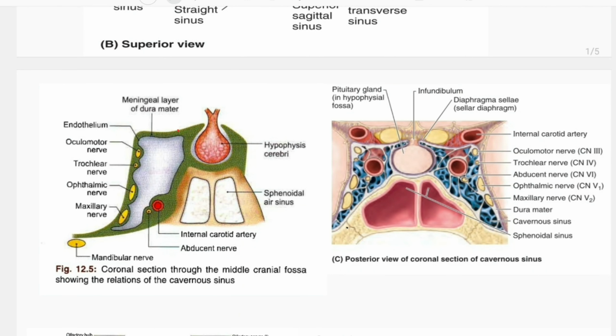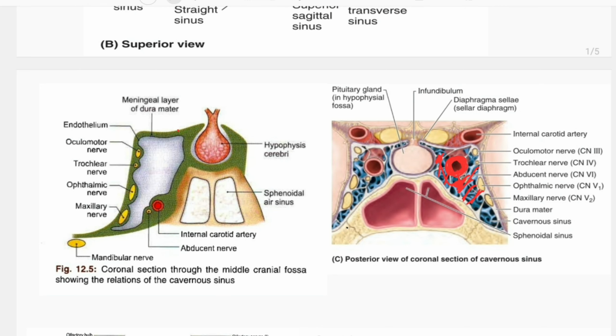This is the internal carotid artery inside the cavernous sinus. If there is a communication between this artery and the venous sinus due to head injury, with each heartbeat there is pulsation in the carotid artery, and the pulsation will spread into the cavernous sinus, and through the cavernous sinus into the eyeball via the superior orbital fissure.